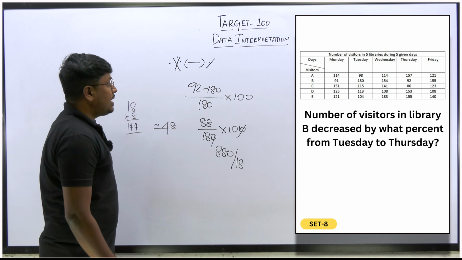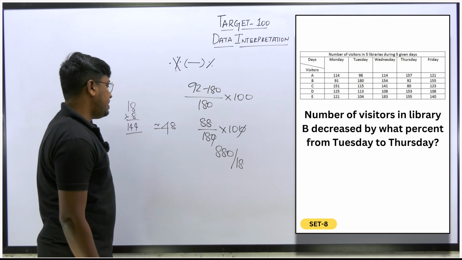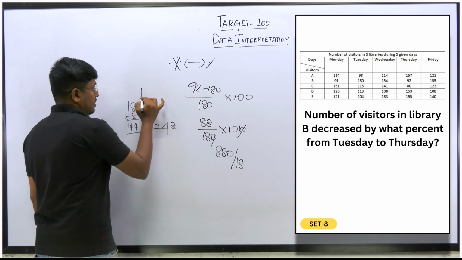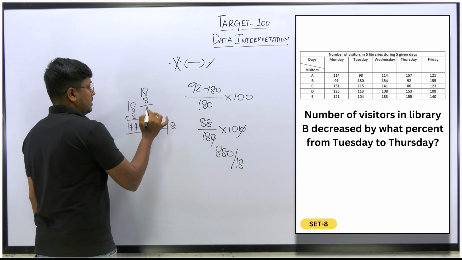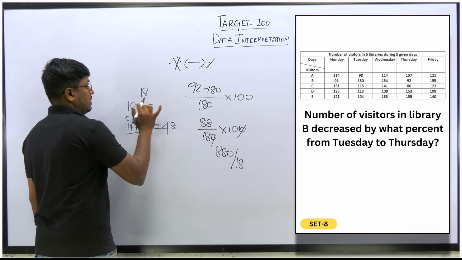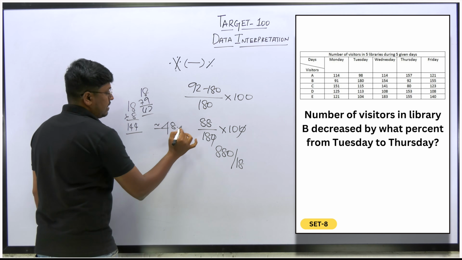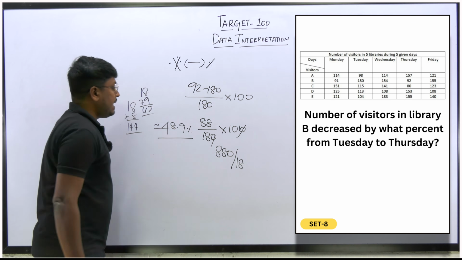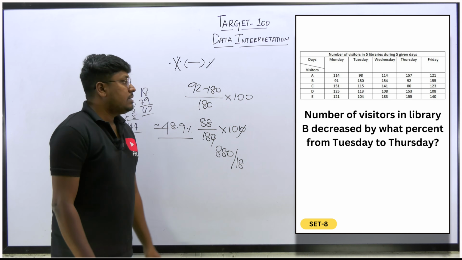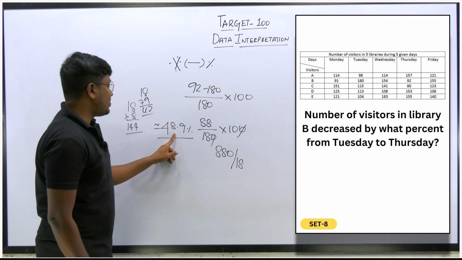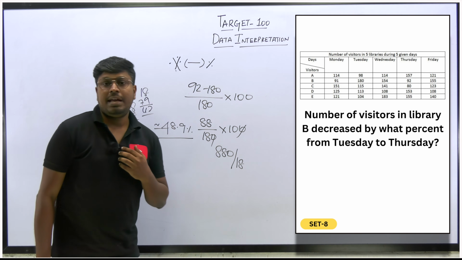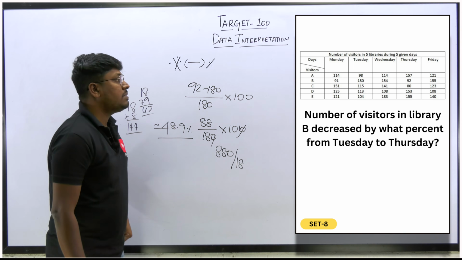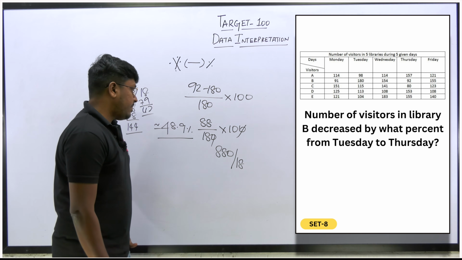But they didn't ask for the approximate percentage. We are getting the exact answer. That's it, 48.9 percent. If it is an approximate percentage, we can stop here itself, but they didn't ask for that. So 48.9 percent will be the answer for question number 5.